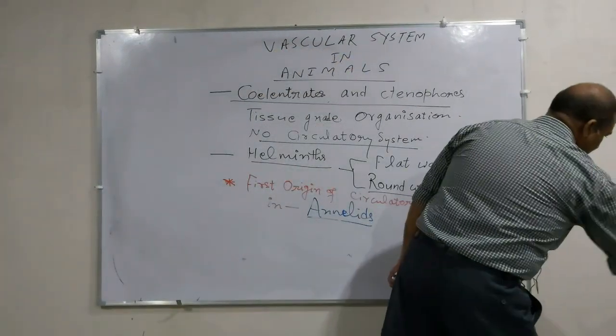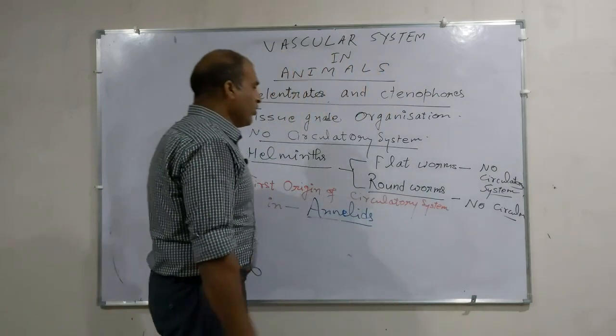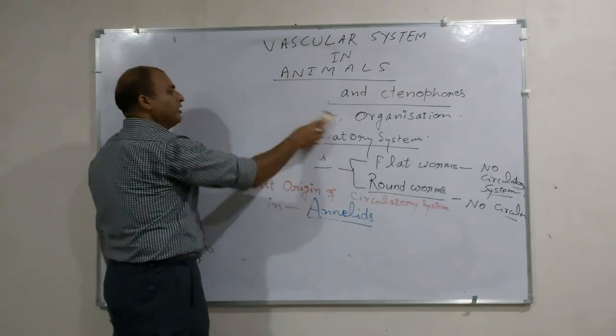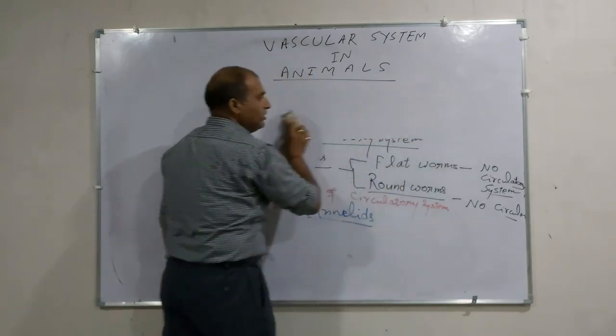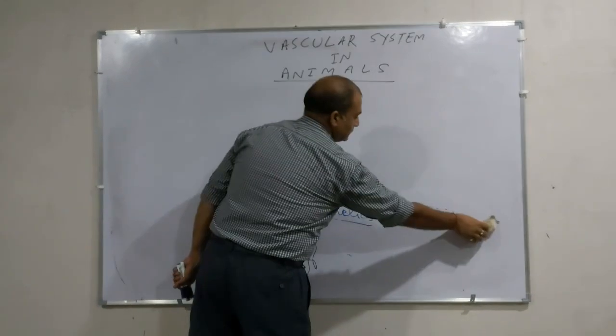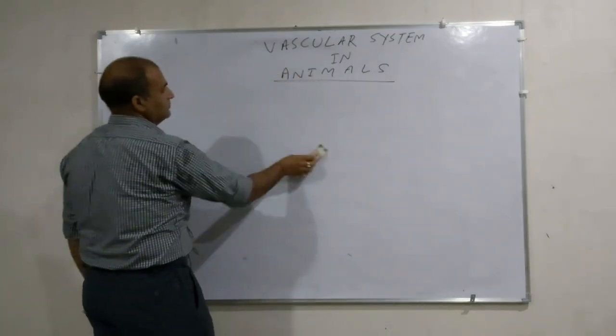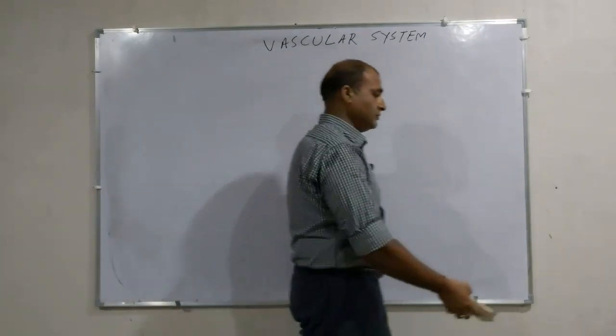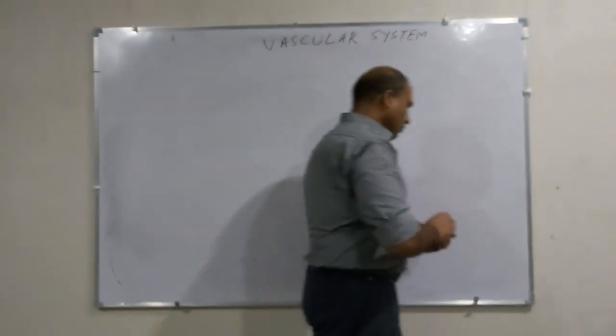So first of all, before going into detail, we should know the type of circulatory system found in different groups of animals. Circulatory system type.